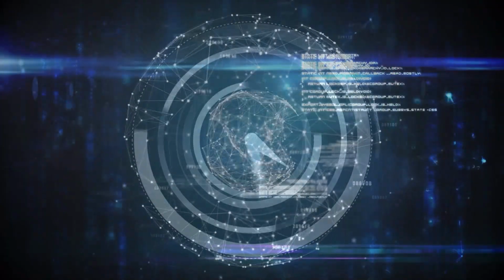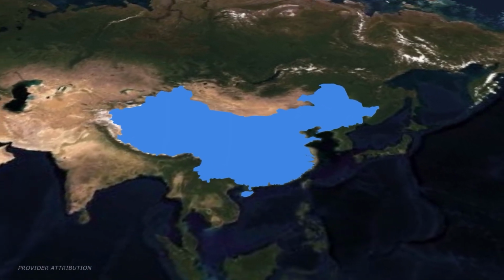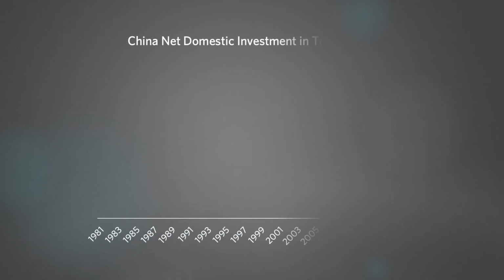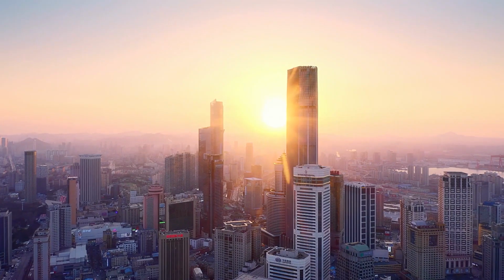How much faster? Let's look into China's economic data. Looking at 35 years of China's rapid growth starting from 1981 to 2015 all the way, we see that China has made gigantic annual investments, from tens of billion US dollars in 1980s to trillions of US dollars in 2010s. But what China had managed to do is not easy.